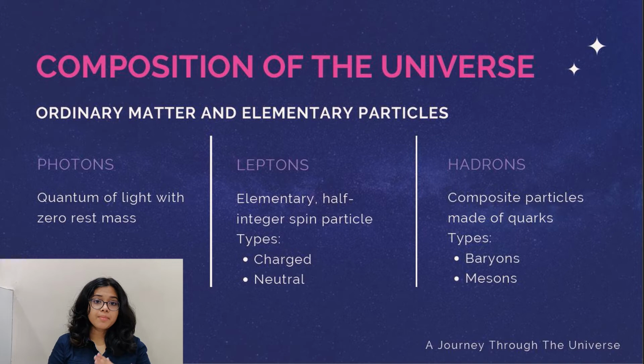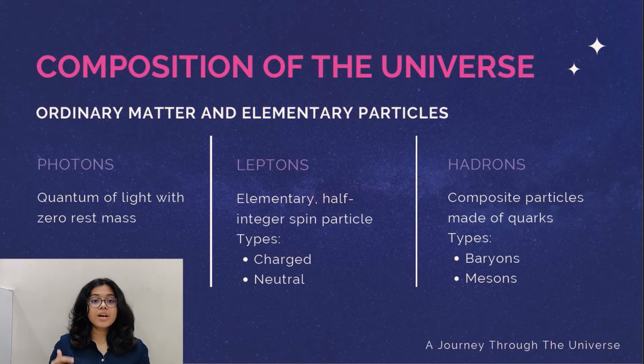Now, the photons are basically the quantum of light, which have a 0 rest mass. The second one is the lepton. Now, a lepton is an elementary particle which has a half integer spin, and they do not have strong interaction forces. There are 2 types of leptons: charged leptons and neutral leptons.